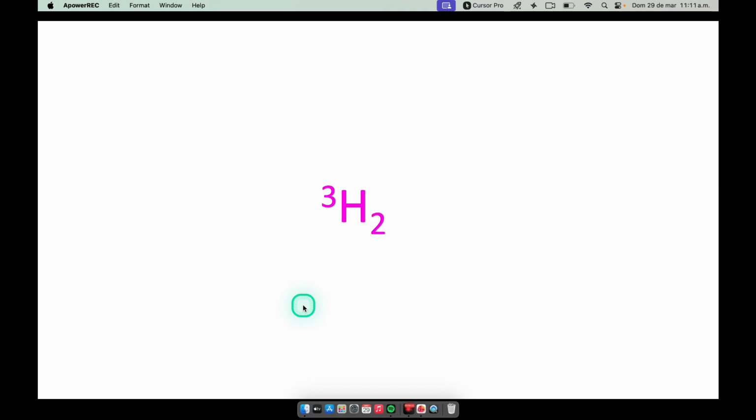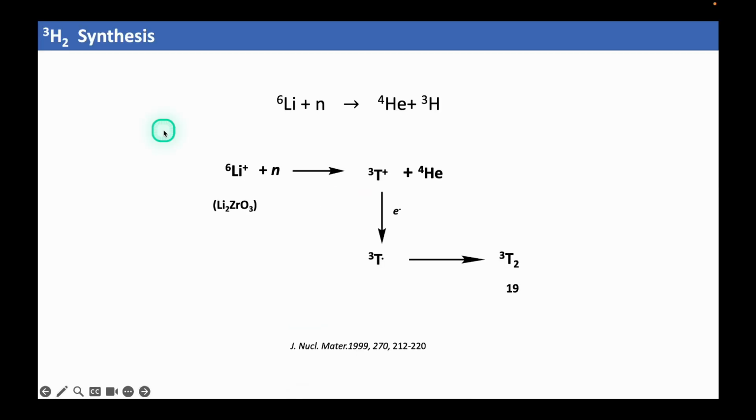Preparation of molecular tritium. Tritium is generated through the process of bombarding lithium with neutrons, which subsequently leads to the creation of both helium and tritium. The neutron bombardment of ceramic containing lithium zirconate produces ionized tritium with a positive charge that, upon trapping an electron, will form a tritium radical and, finally, produces molecular tritium that is diffusing out from the material.